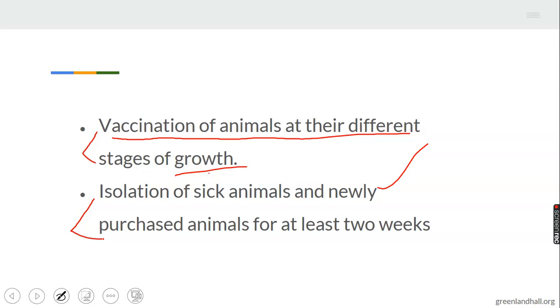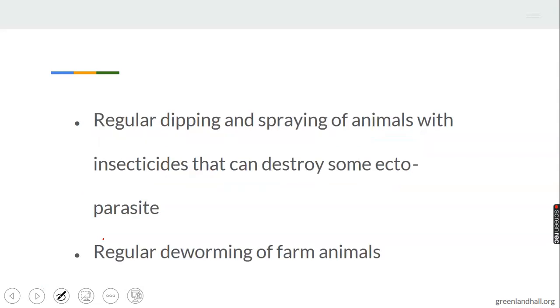So in this case, when newly purchased animals are isolated, it will help to identify a particular animal that has been infected by any form of disease. So it is very important for a farmer to isolate newly purchased animals for breeding, and sick animals should be isolated from healthy animals.